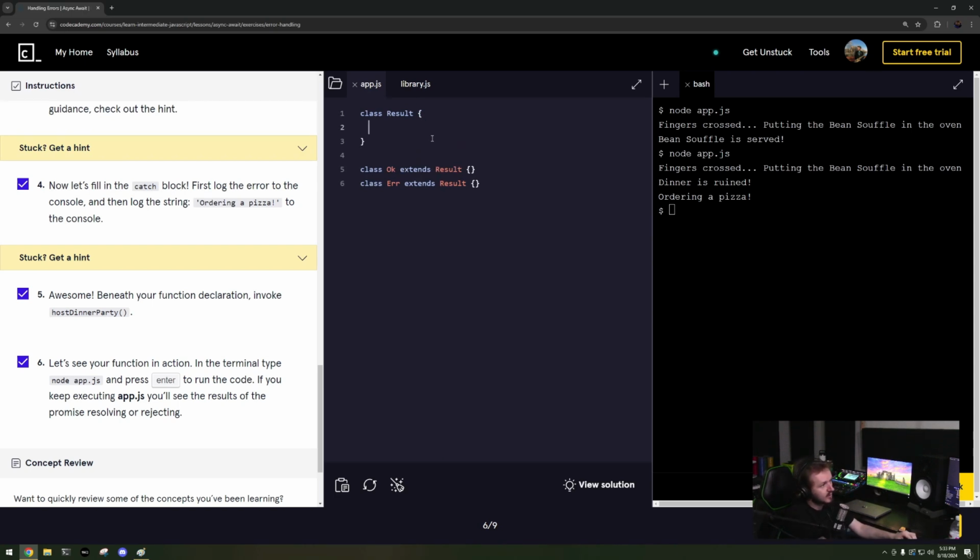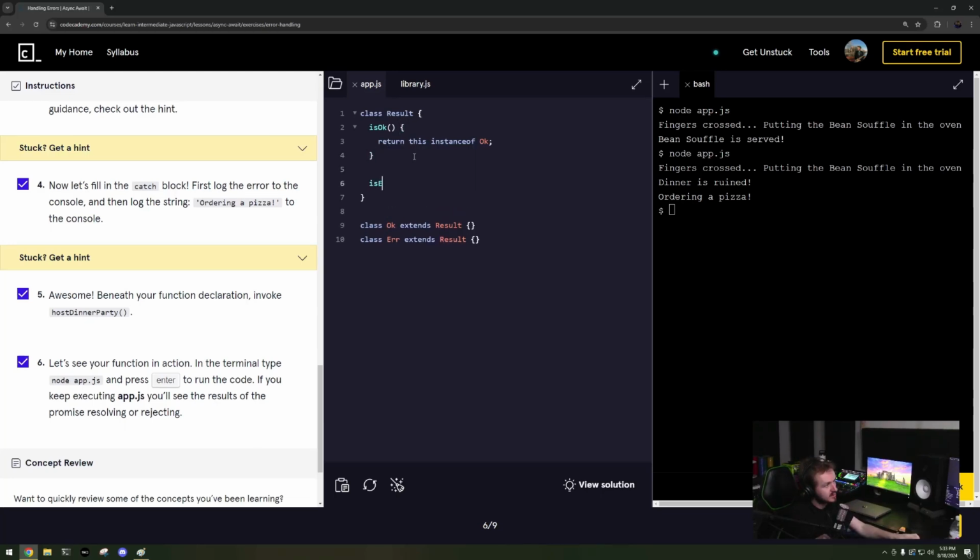Okay, so I'm going to run the function, basically, constructor. What is it going to be? Okay, so isOk is going to be a function, and it's going to test and return this instanceof Ok, which is this thing.